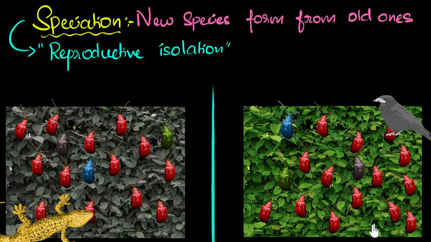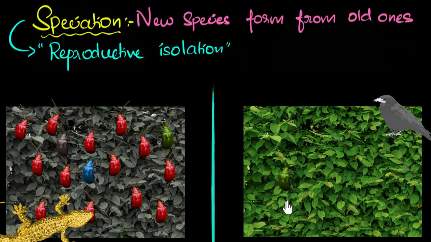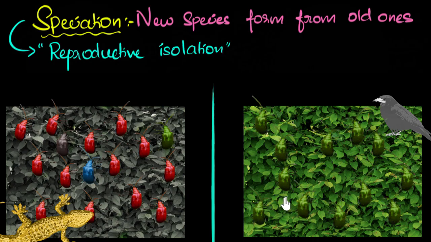So if we come back over here, what will happen? Well, the green ones have an advantage because they're sitting on a green bush, harder to see, and therefore more chances of survival, more chances of reproducing. And so as generations go by, we will see the number of green beetles start increasing. All right. So after many generations, we might see the majority of the beetles are green in color. We call this natural selection. And we have talked a lot about this in our previous videos on natural selection. So the green color gets naturally selected over here.